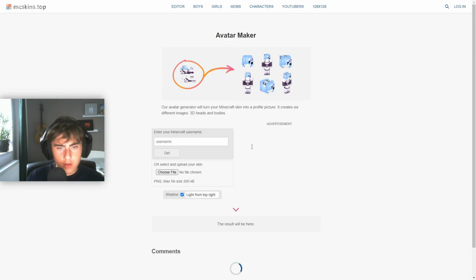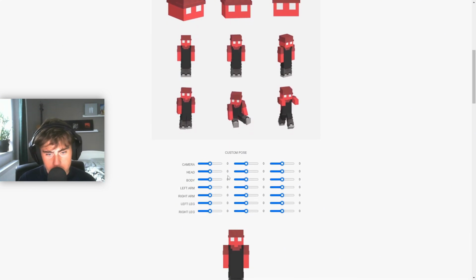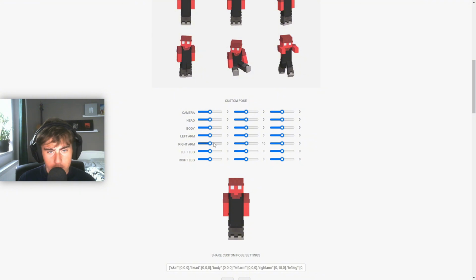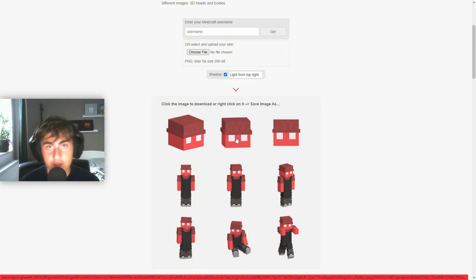First off, we have this website, which basically what it does, you put your Minecraft username here. This is mine, and then we get all these options and also a fully customizable one to do like whatever you want of a Minecraft skin. So this is really useful if you want a certain pose or anything. And also, these heads are really useful for POV shots in a video where we have multiple POVs, to differentiate them. I use these a lot.